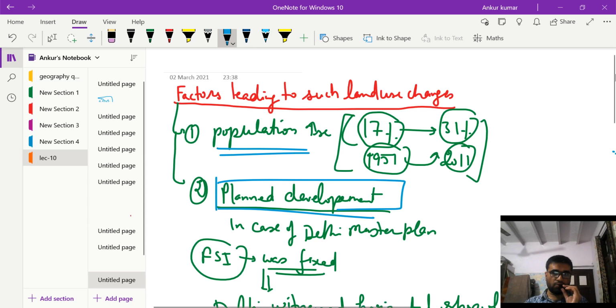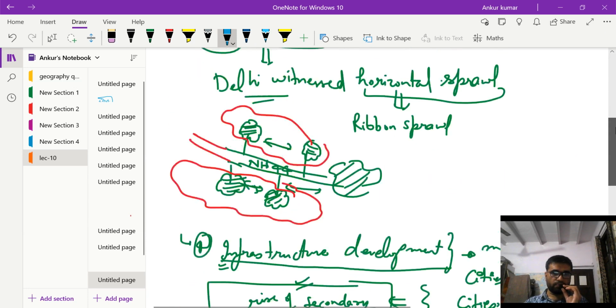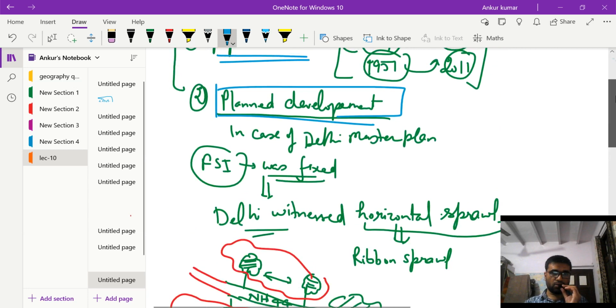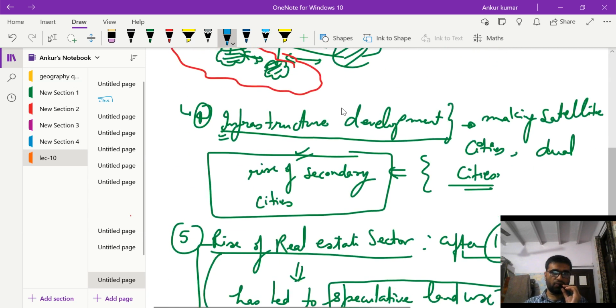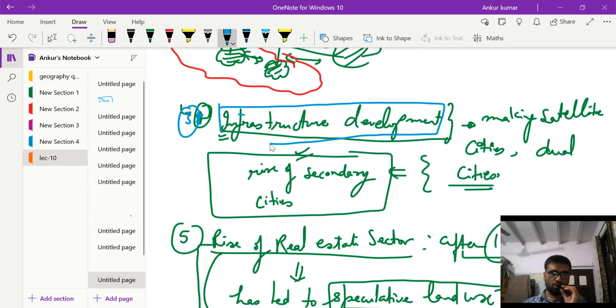The third was infrastructure development, how infrastructure development has led to the development of additional cities, dual cities, and other infrastructure projects. And the last head under this was the rise of the real estate sector.